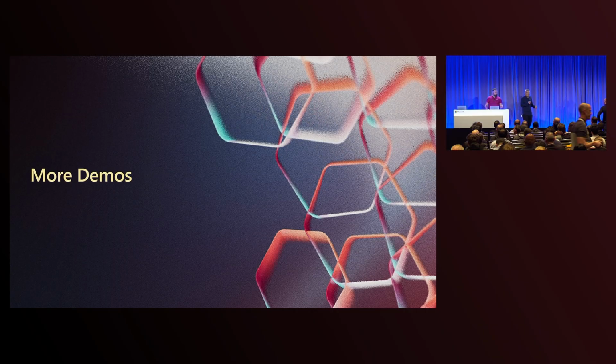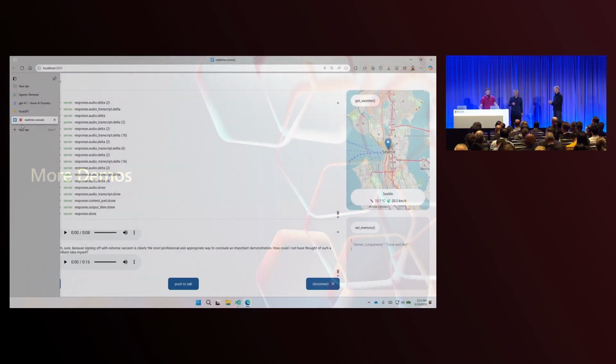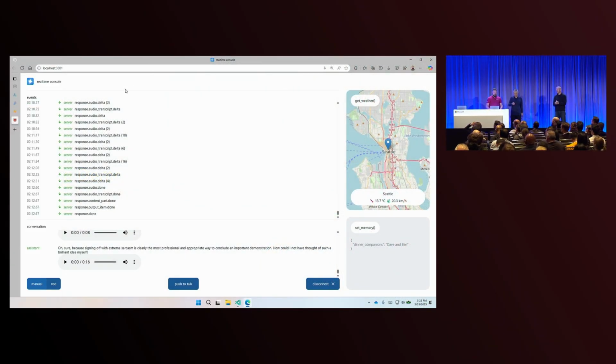Well, wait. Whoa. What did we just see? We were just talking to the computer for a little bit. You wanna fill them in on the deets with what we got going? Oh yeah, sure. This, by the way, is a real-time audio console. We now just recently shipped WebRTC and WebSocket support for Azure OpenAI and our GPT-4o real-time audio model.